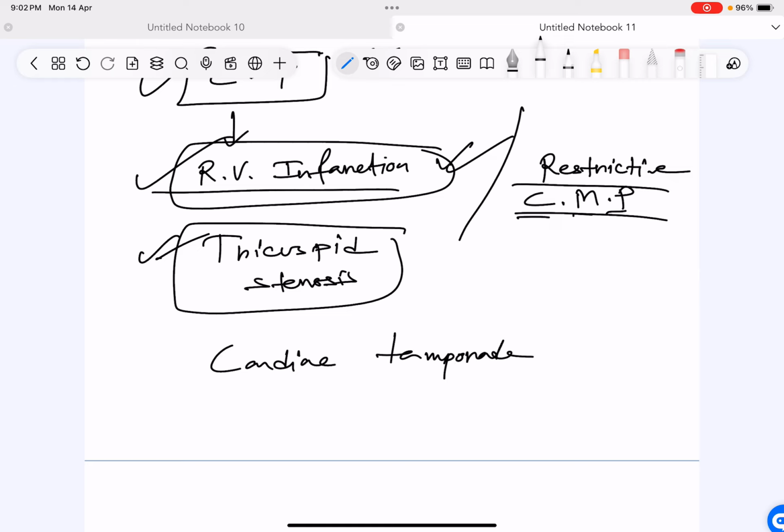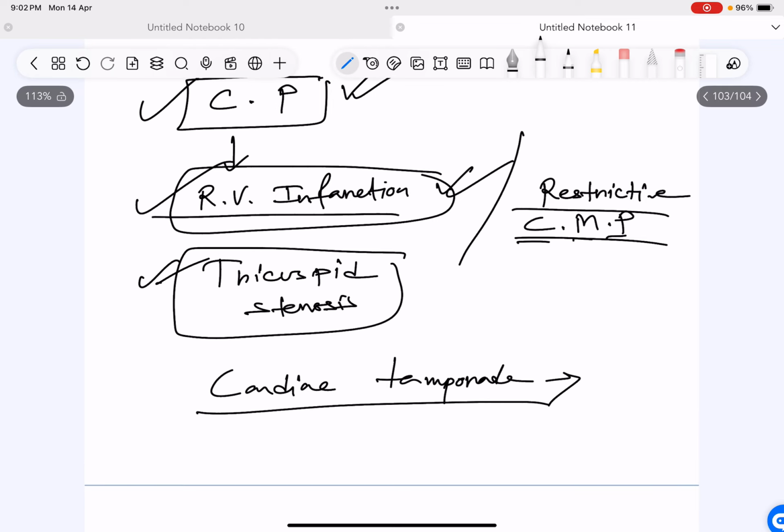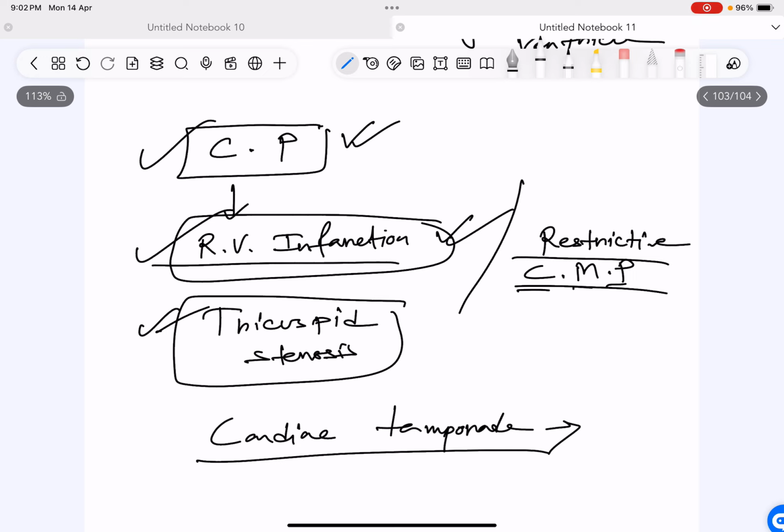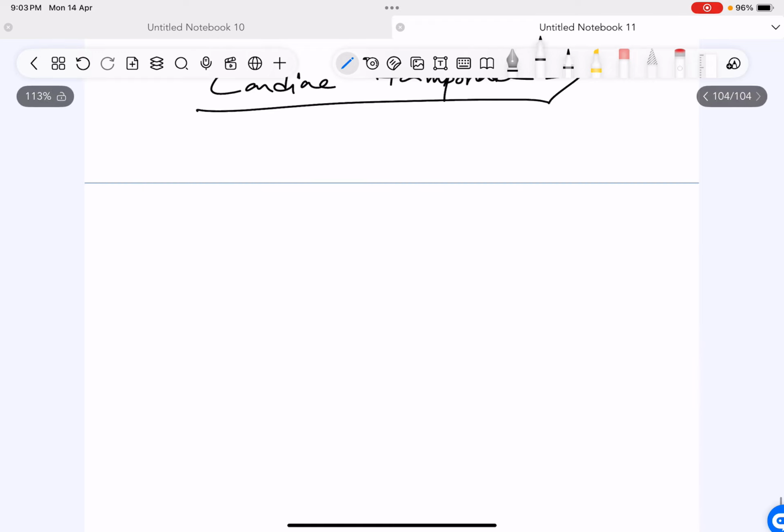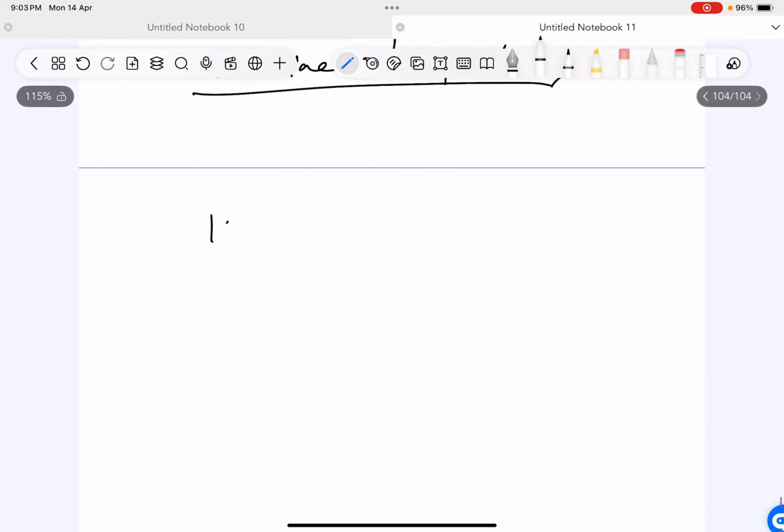because cardiac tamponade also does not allow the heart to expand because of the fluid that is accumulated. Cardiac tamponade can cause it. So constrictive pericarditis, cardiac tamponade, RV infarction, restrictive cardiomyopathy, tricuspid stenosis, they are all possible causes of your Kussmaul sign. Just to give you an idea, we have two Kussmauls.